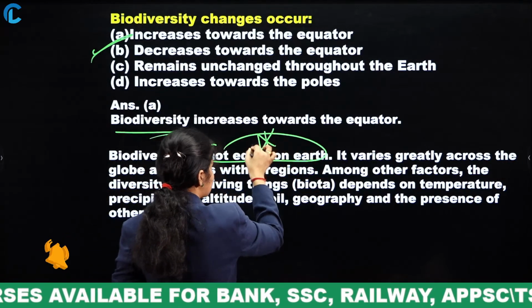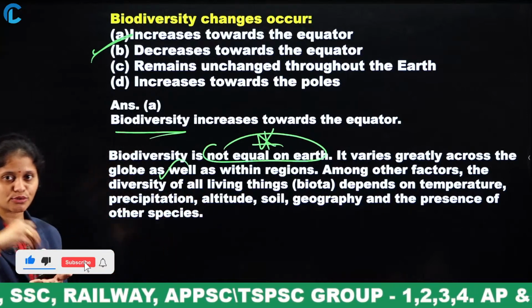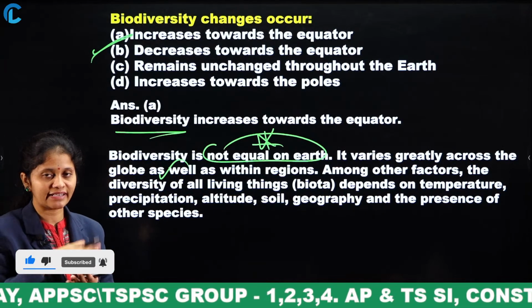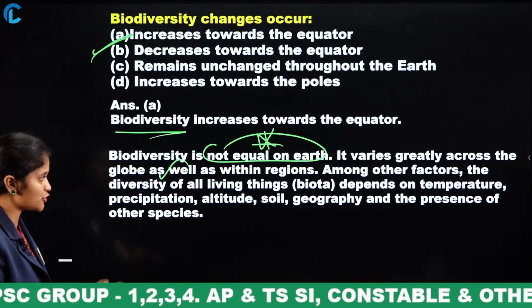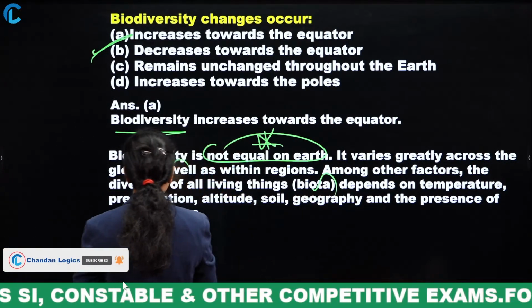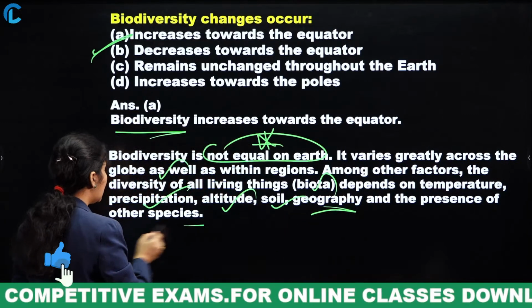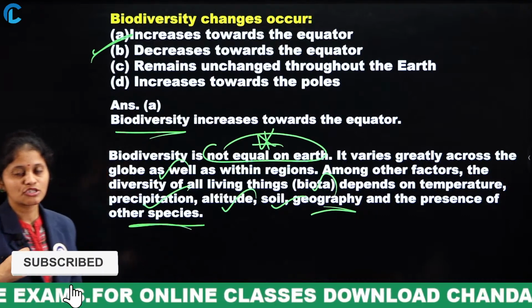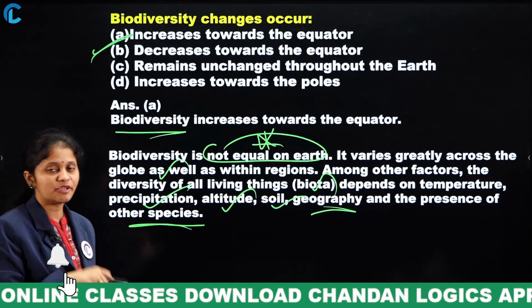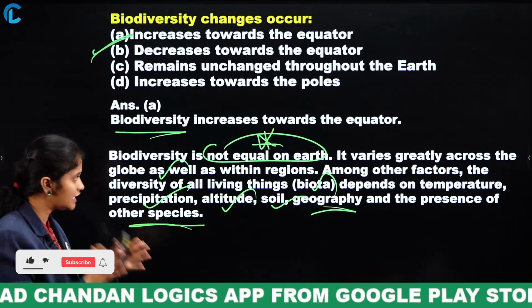And also, one thing you have to concentrate on: biodiversity is not equal on the earth. It varies across the globe as well as within regions. Among other factors, diversity depends on temperature, precipitation, altitude, soil, geography and the presence of other species. Based on all these factors, the biodiversity changes. So it is not equal on the earth.